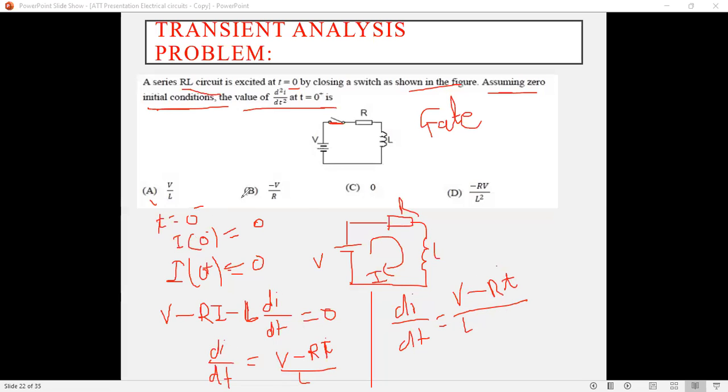Now see, we want to calculate d square I upon dt square. So for calculating d square I upon dt square, just differentiate this equation. Suppose this is equation 1. Differentiate this equation, taking the differentiation on both sides. d square I upon dt square equals the derivative of V divided by L.